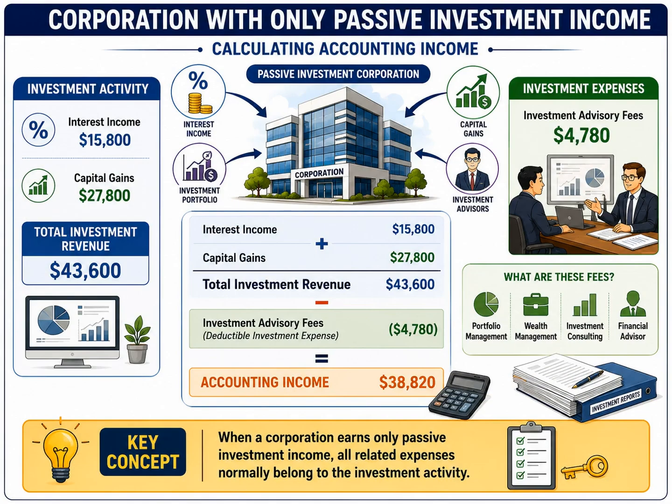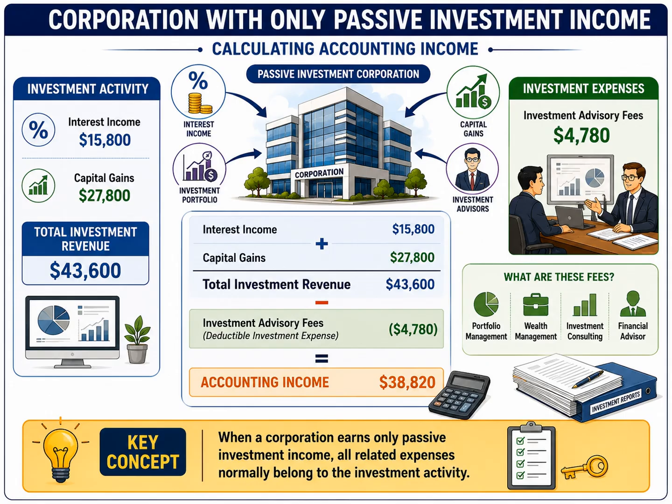In this example, we are looking at a corporation that earns only passive investment income and has no active business operations. This is one of the simplest situations a tax preparer can encounter because all of the corporation's activities relate to investments. There is no need to decide whether expenses belong to active business income or investment income. Everything is investment related. Let's start on the left side of the slide.